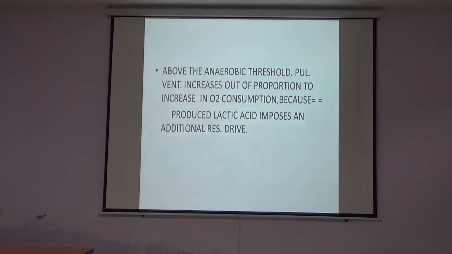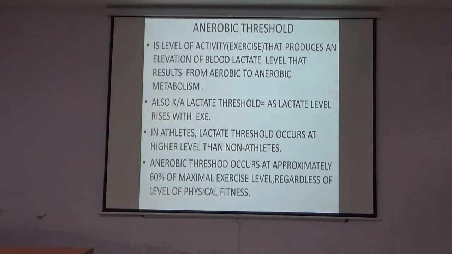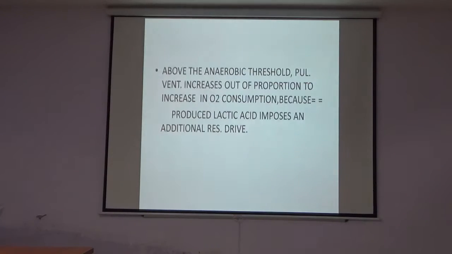This is the thing I said in the earlier slide, that oxygen consumption increases linearly, and above the anaerobic threshold, that is at the anaerobic level, the pulmonary ventilation increases out of proportion.